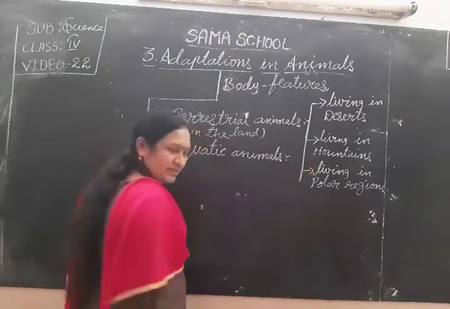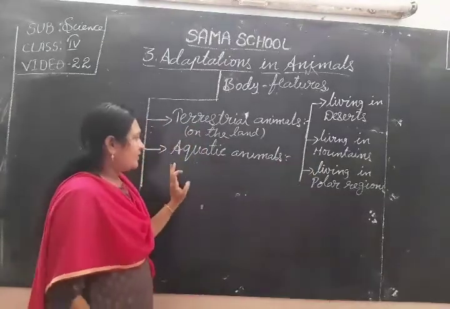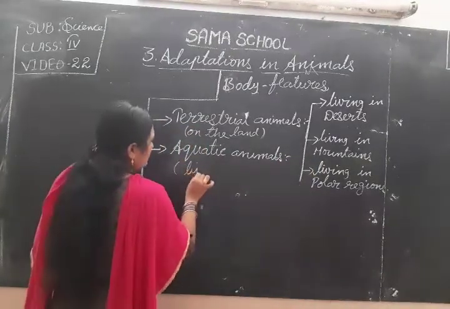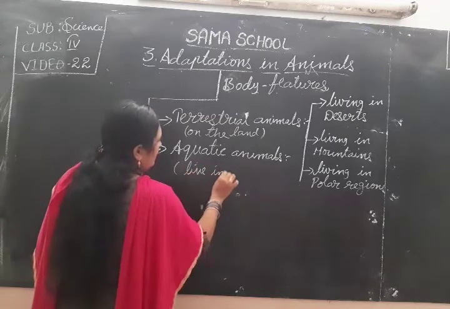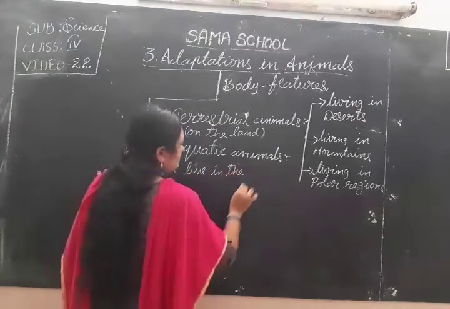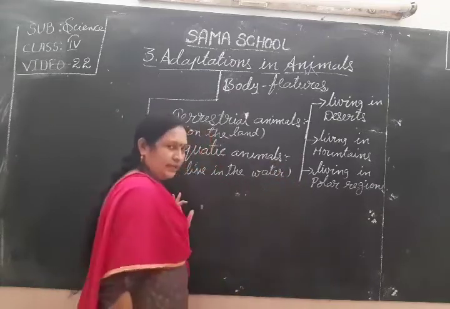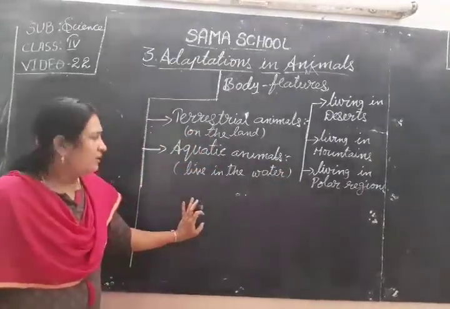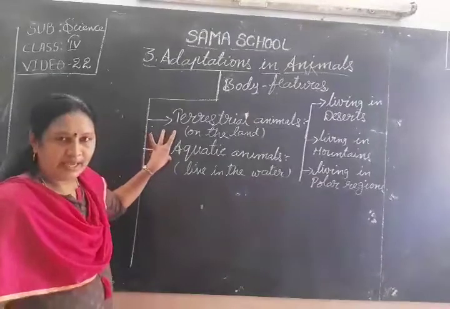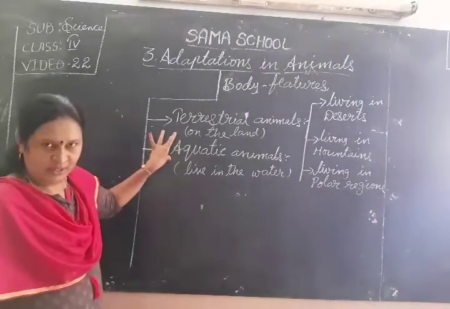Animals that live in the water are known as aquatic animals.